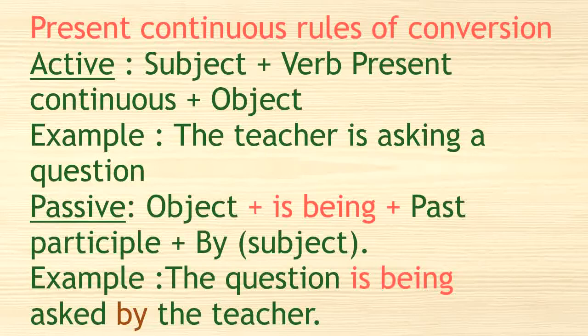But when we specify that we are doing something at the moment we are talking, when we want to specify that this event is happening right now, there we can use the present continuous. For example, when you say I'm eating my breakfast.